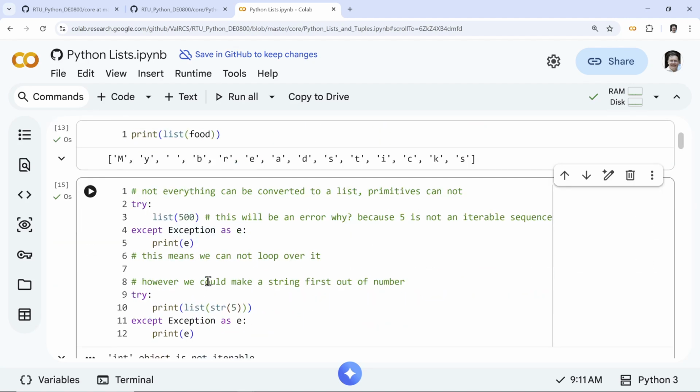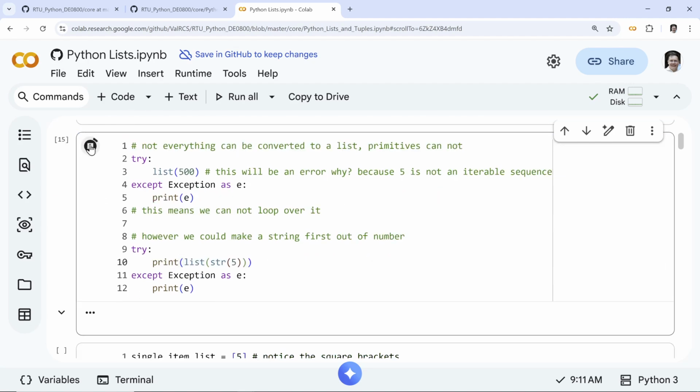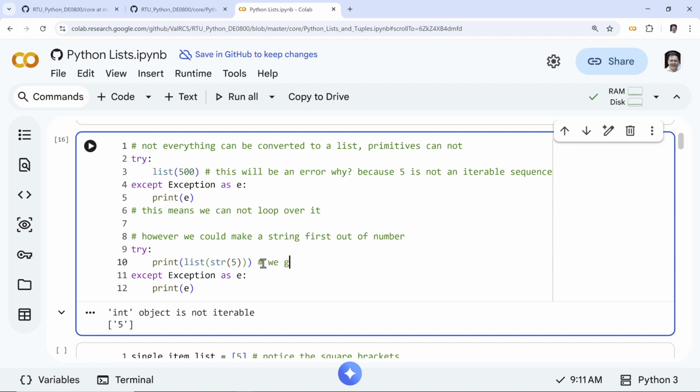However, we could make a string, and this would actually work, right? Because it's a tiny string. We get a list of a single string. So let's say again, I'll do something like 5, 1, 2, 3.